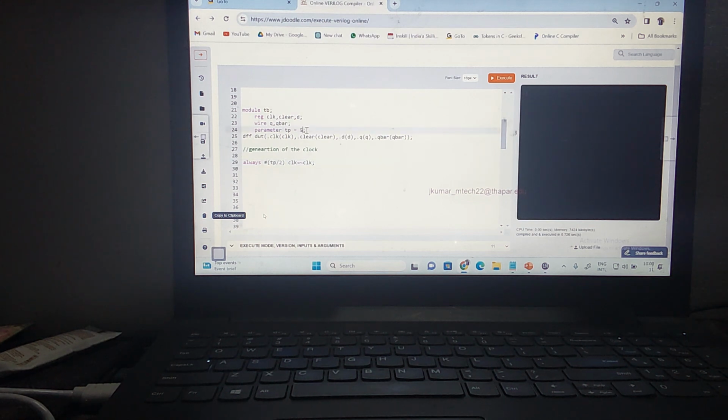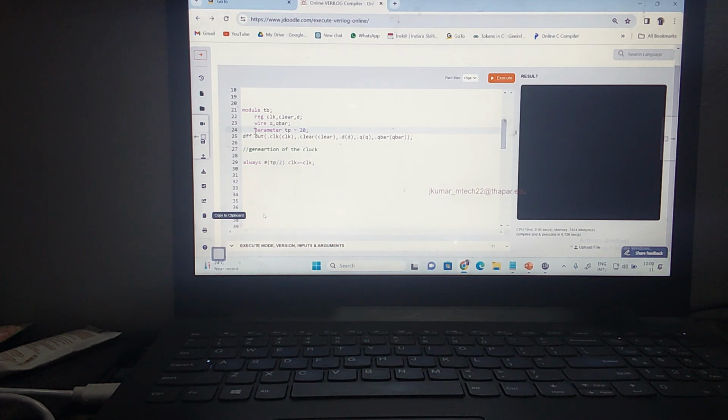If I'm giving 5, what is the time period? 5. 5 divided by 2 means how much? 2.5. T should be 2.5 and T should be 2.5. If I'm giving the parameter TP is equal to 20, what time period am I going to give? Time period is 20. T should be 10 and T should be 10. You understand? So by varying this, I can make a different time period of the clock.